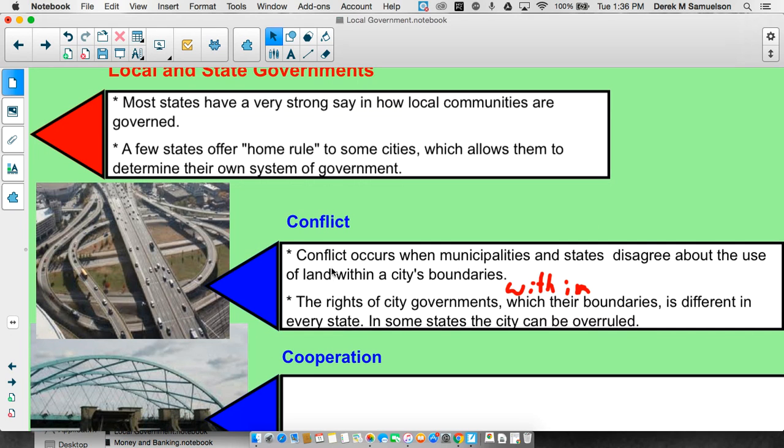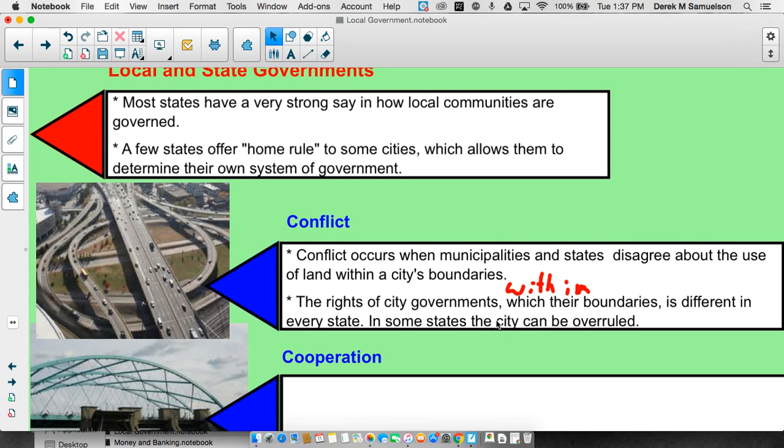Now, conflicts occur when municipalities and states disagree about the use of land within a city's boundaries. So let's say a city wants to attract a new source of revenue by allowing the opening of a hazardous waste dump. So we're going to have a hazardous waste dump in our city because the business that needs to dispose of this waste is going to pay a lot of money for it. This is an opportunity for us to earn some money. Well, the state might simply say, no, you're too close to our state drinking water supply, and that's just not cool. So we have those problems.